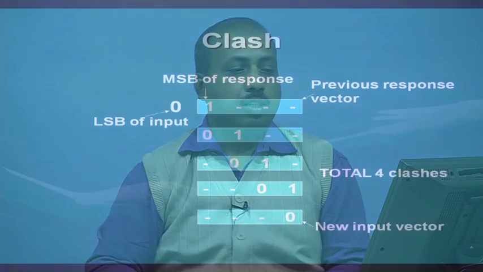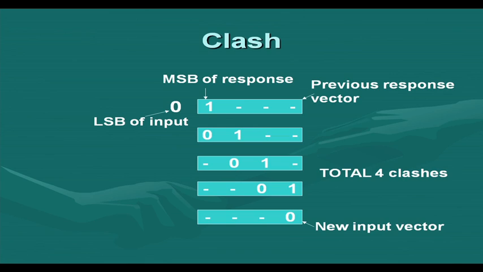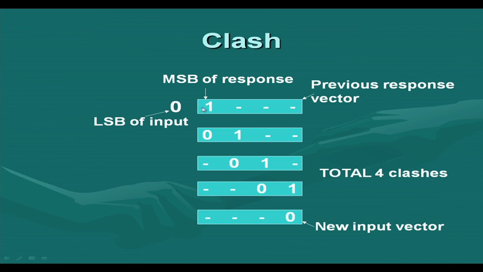Another source of transition in the scan chain comes from the clash between the previous response and the next input test vector. It is like this. Suppose the last pattern was applied to the circuit and the response was such that the most significant bit of the response is 1.